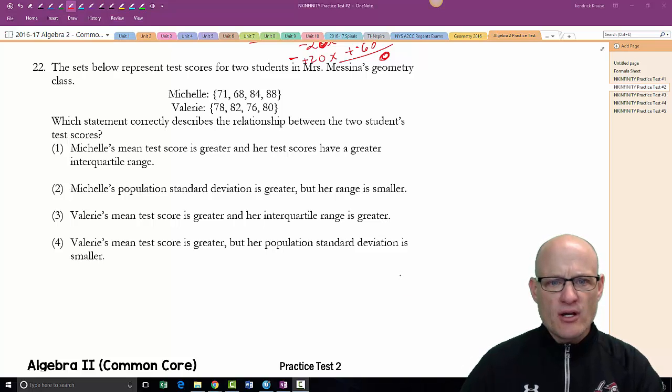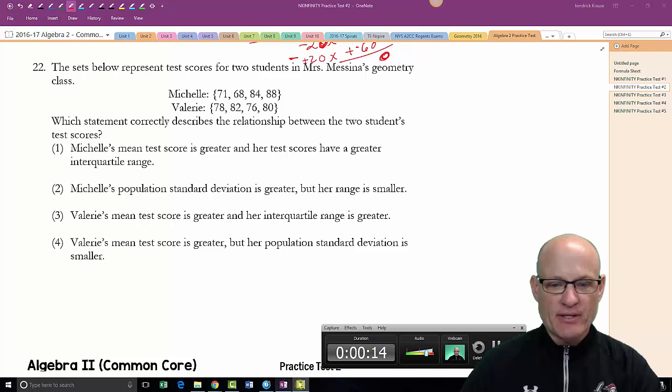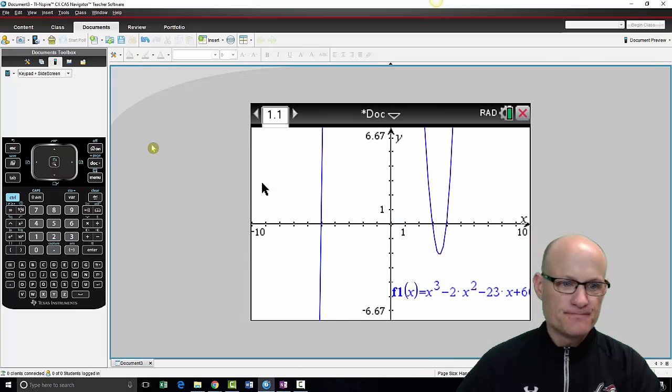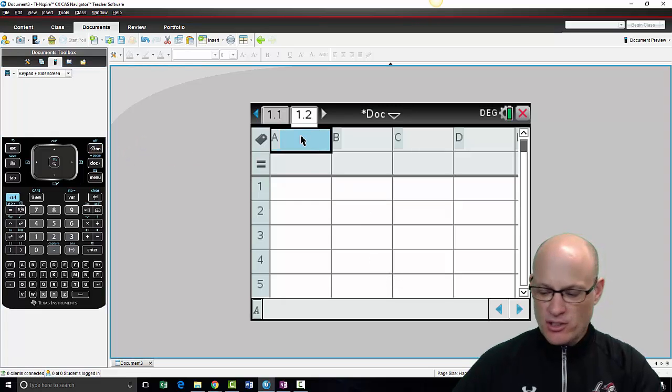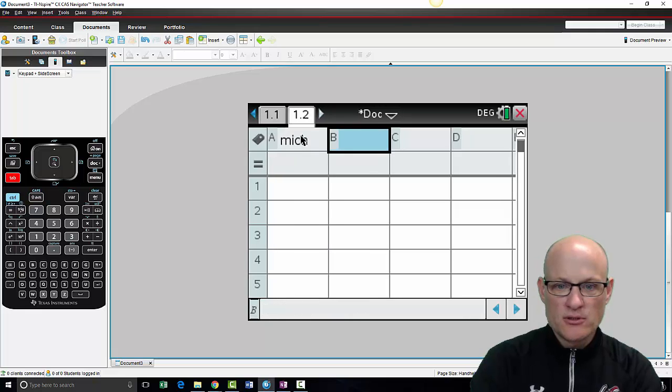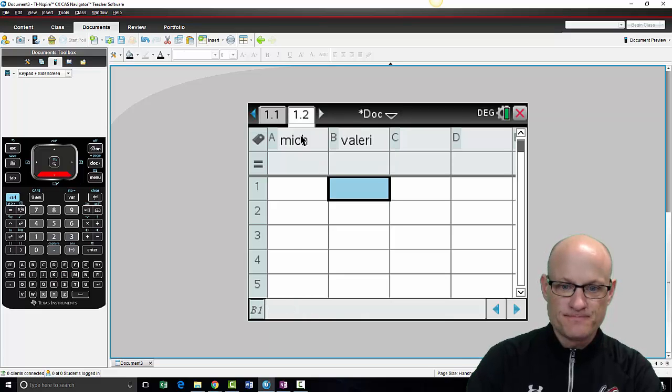Which one's the best relationship between these two students? We got Michelle and Valerie. Hard to tell, so let's put those things in our graphing calculator. Whether you have the 84 or not, you can do this. We're going to call this Michelle and this Valerie.